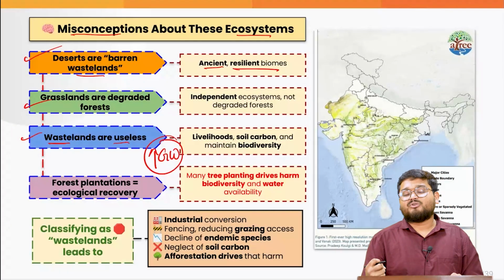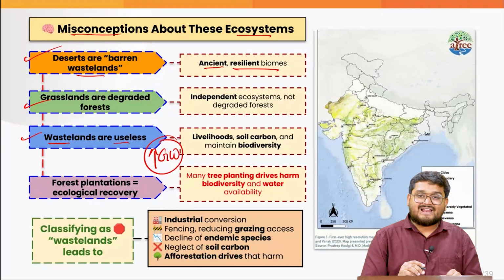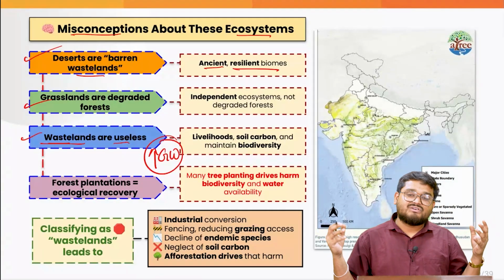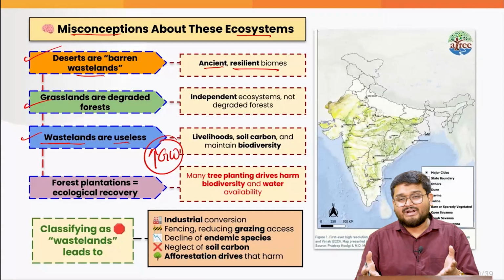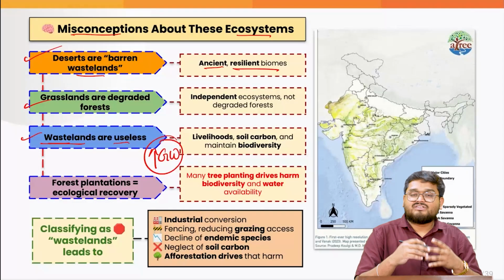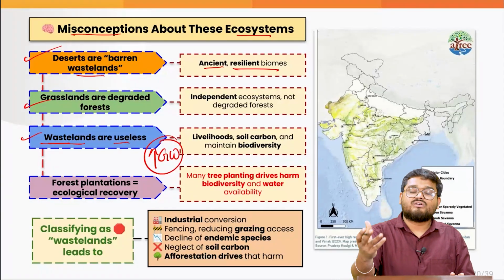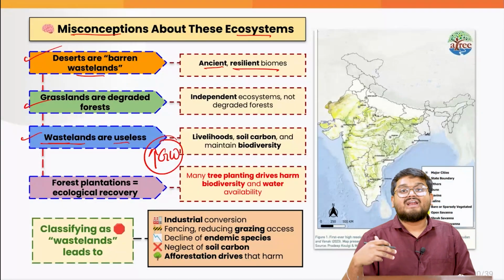So soil is holding it together. And if we call these lands wastelands, that means we will use them according to our will, and we'll be releasing this CO2 into the atmosphere, leading to more global warming,